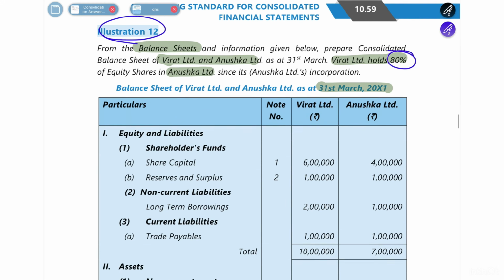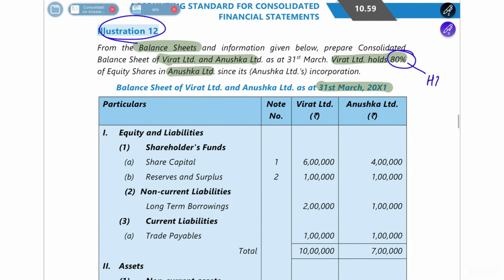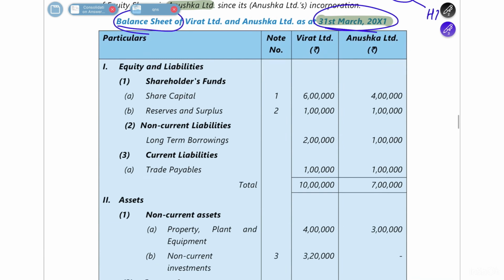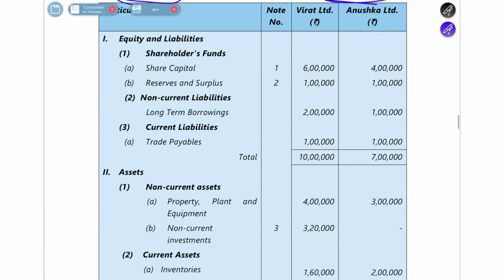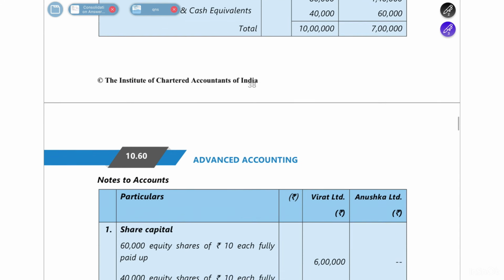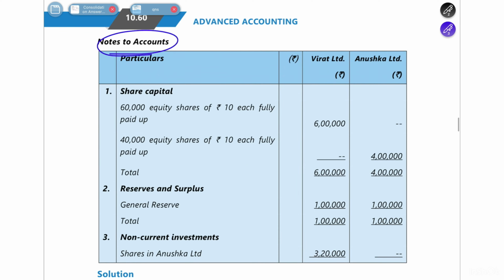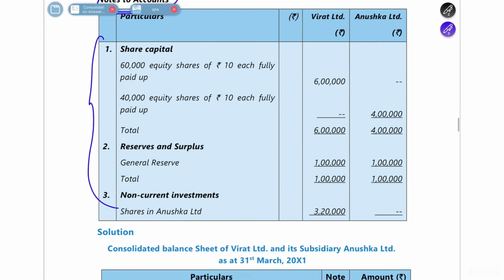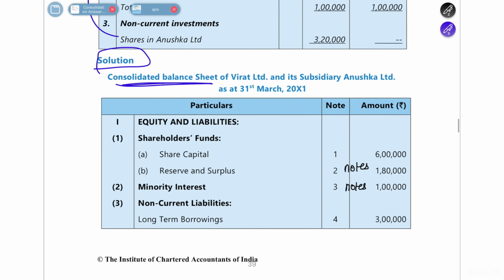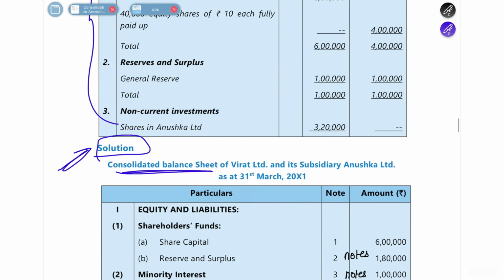So 80% here is the holding interest, and they have told you that a balance sheet is given as of 31st March 2001. They have given you this entire balance sheet where you have equity, liabilities and assets, and also notes to accounts with extra information. They are just asking you as a solution to give a consolidated balance sheet. Before you prepare any consolidated balance sheet, you have to prepare all the steps.